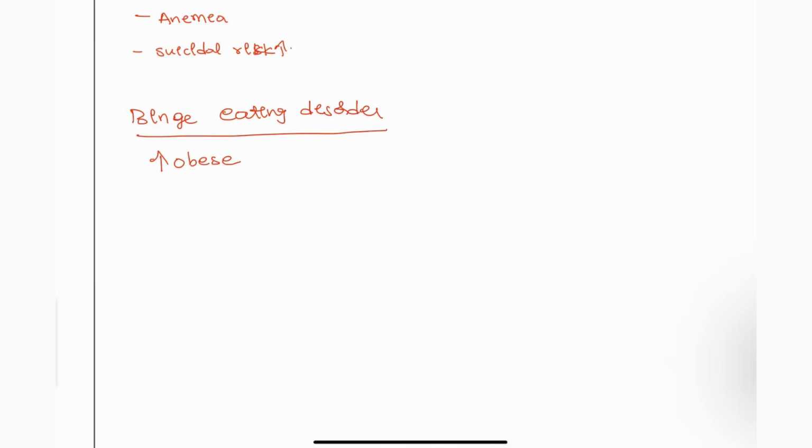Next, we also have binge eating disorder. What is seen in the patients of binge eating disorder? Here these patients will be obese or overweight, and are seen in young adult patients. They are actually eating more, more and more. Heavy meals will be taken at a time. Heavy meals and isolated eating, but there will be associated guilt after eating.